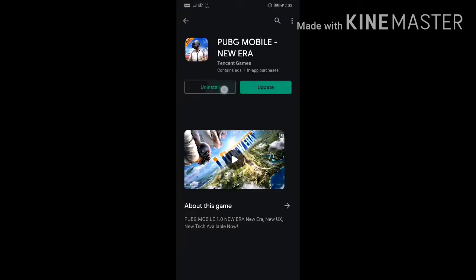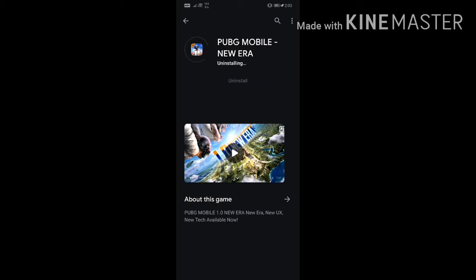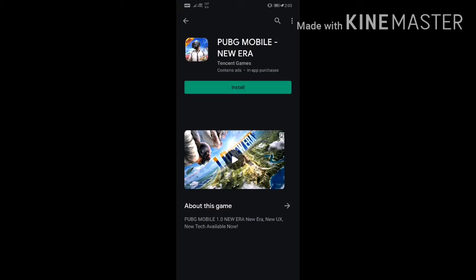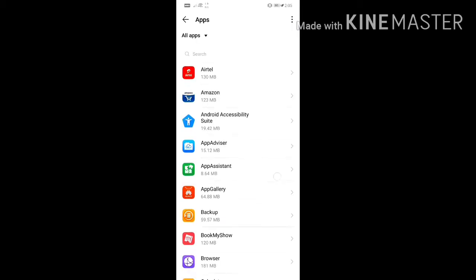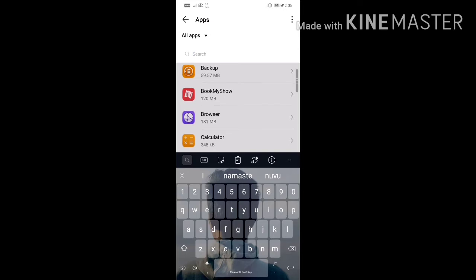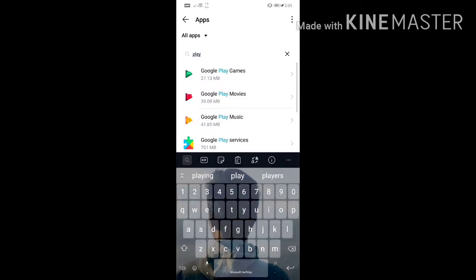Once the VPN is installed, I suggest you uninstall PUBG. You don't need to worry, we are going to install it back anyway. Just uninstall it and try to install. It will show something went wrong because we are not able to install it. So what you have to do is go to the app section, and there you can find the Play Store.